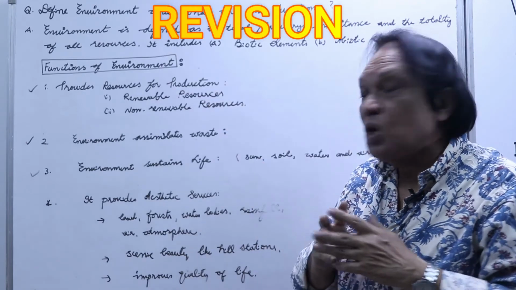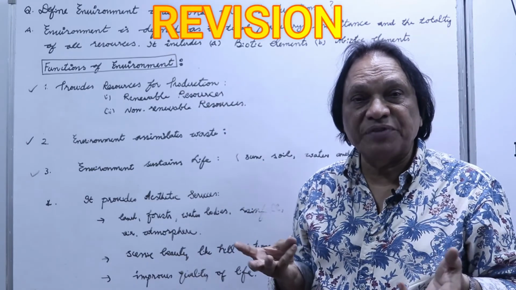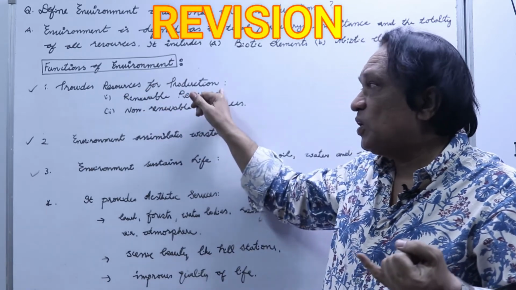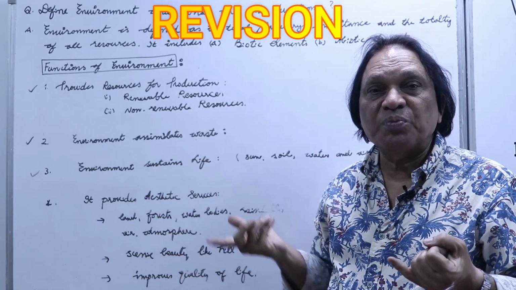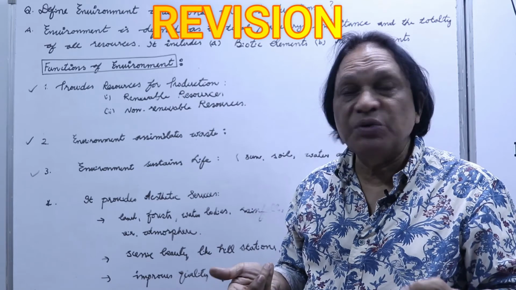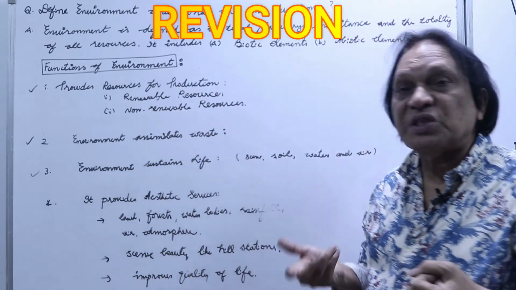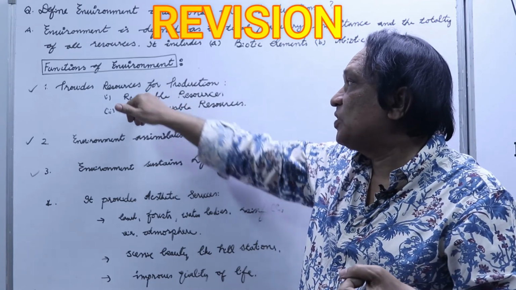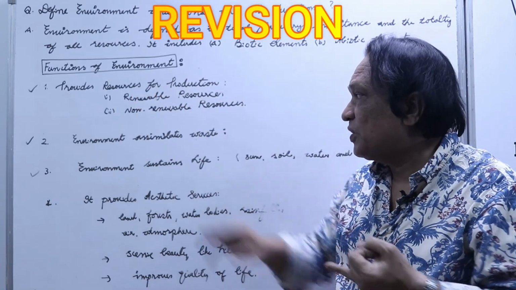Functions of environment: we can classify the functions of environment into four functions. One is that it provides resources for production. Without the environment, we won't be able to produce anything. It can be renewable resources, which we can renew again and again, or non-renewable resources, which cannot be renewed. Renewable can be trees and fishes, and non-renewable is fossil fuels.